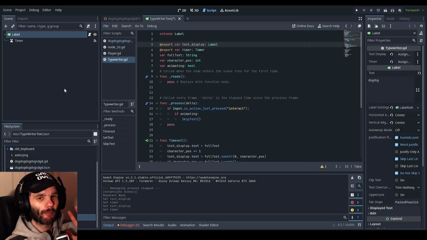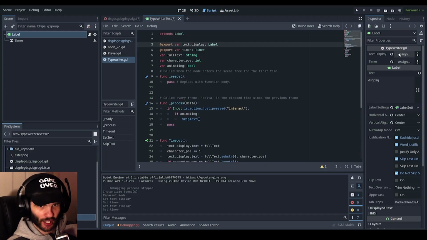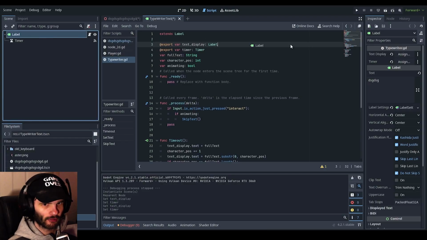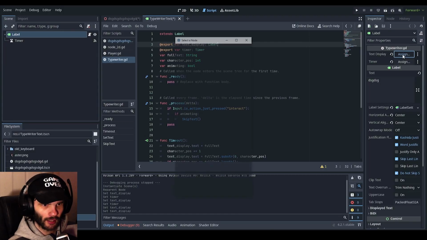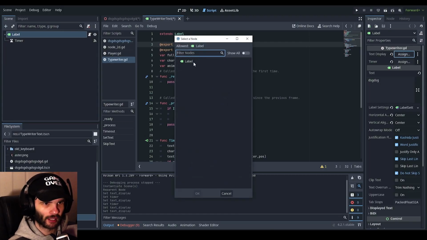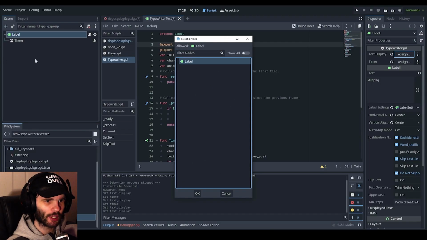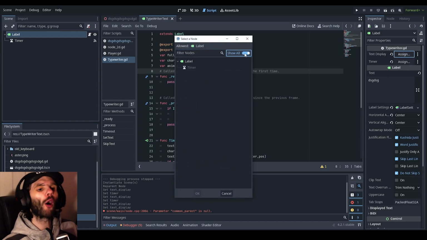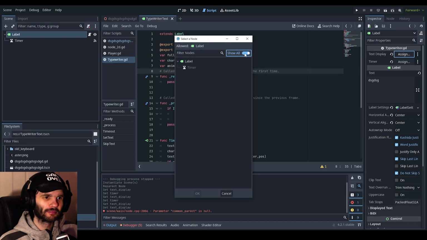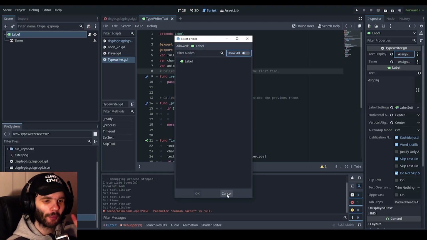Because we have now cleared it and it says assign, you could either just drag into there, or you can click on assign and there's only one thing there. Well, actually, technically there should be two things there. Wait, will it be okay now? Show all. That's weird. No, actually, you know what? I know why now.